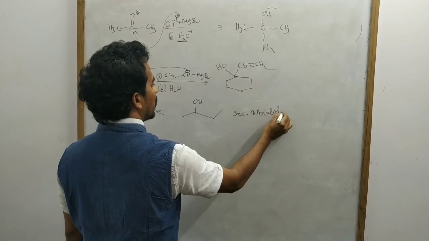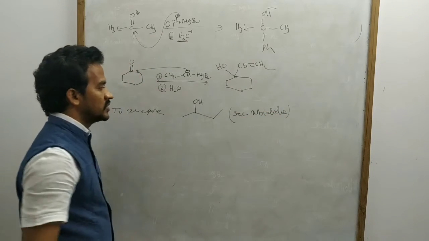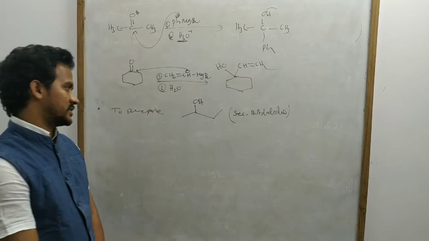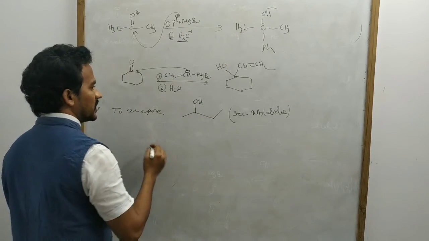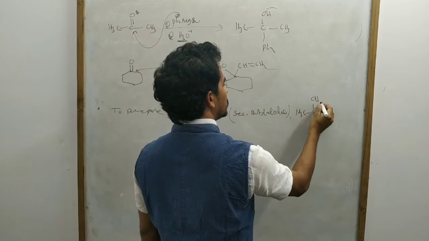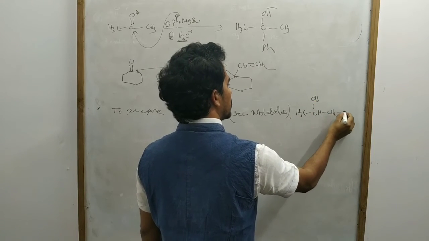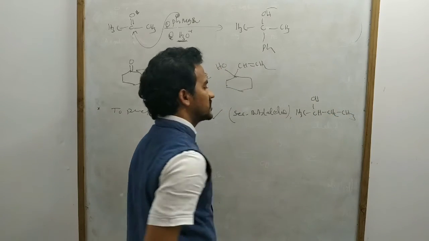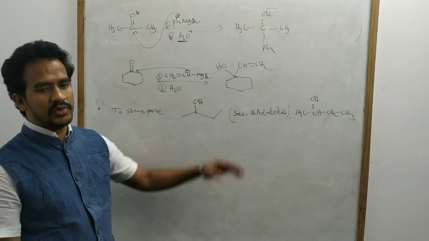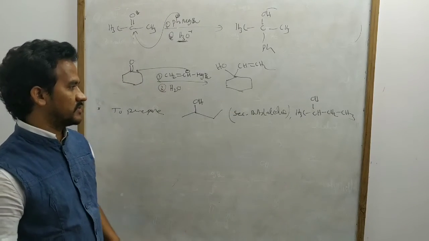Secondary butyl alcohol. To prepare secondary butyl alcohol, what are the suitable combinations? Secondary butyl alcohol means CH3-CH(OH)-CH2-CH3. For its preparation there are two possibilities.